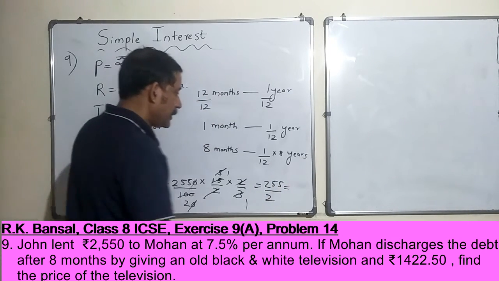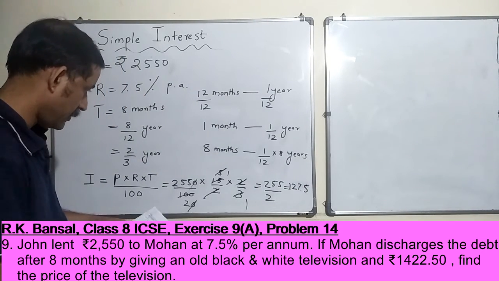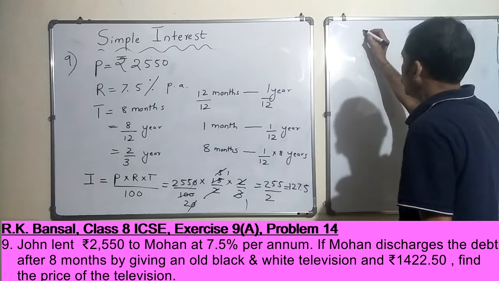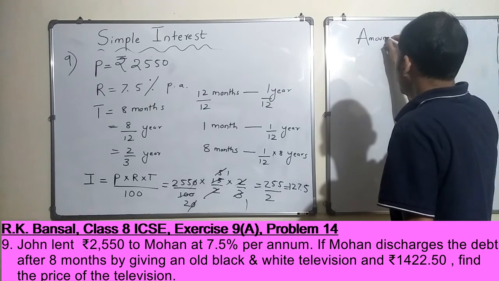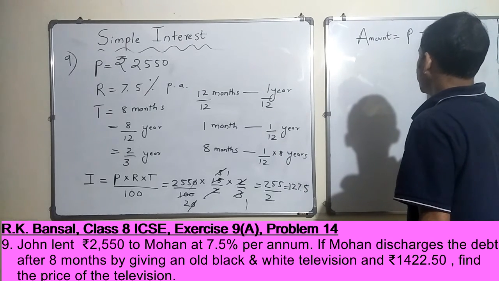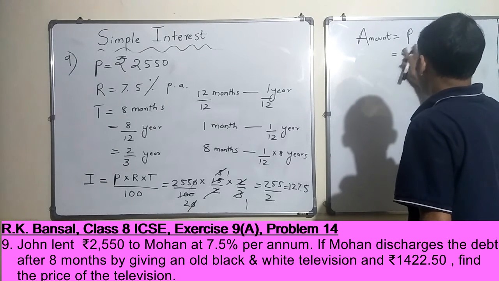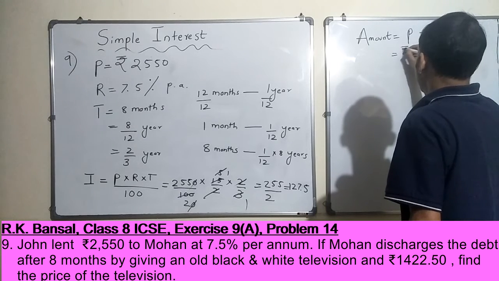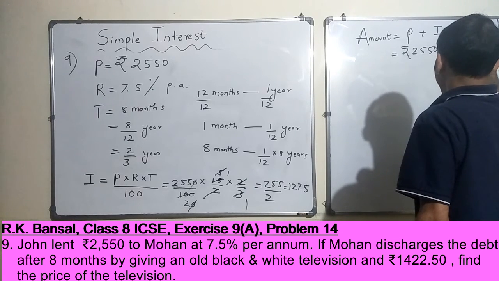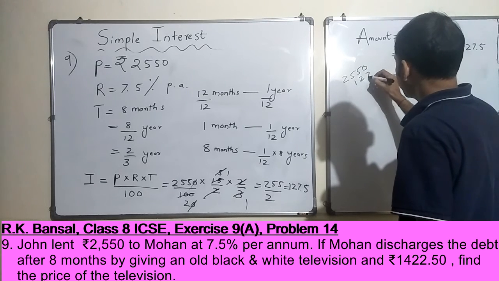Which is 127.5. So it is 127.5, that is the interest. Now total amount payable: when Mohan is settling his debt, he has to pay the principal plus the interest which has accrued so far. So 2550 rupees plus rupees 127.5. So how much does this come to? 2550 and 127.5,